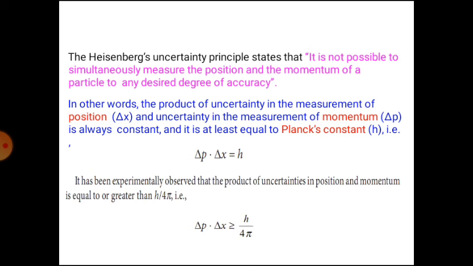In other words, the product of the uncertainty in the measurement of position and the uncertainty in the measurement of momentum is always constant and is related to Planck's constant. Delta p is the uncertainty in momentum, and delta x is the uncertainty in position. It has been experimentally observed that the product of uncertainties in position and momentum is equal to or greater than h by 4 pi, that is, delta p into delta x is greater than or equal to h by 4 pi.